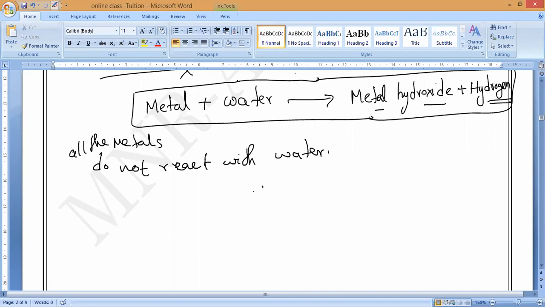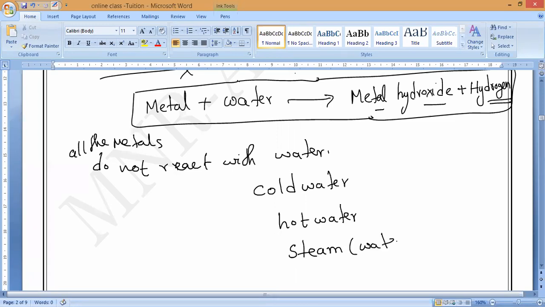So here we have different kinds of water. This is called cold water. Next one is called hot water. And some metals, even with hot water, won't react. They will only react with steam. What is that? Steam. Steam means water vapor.